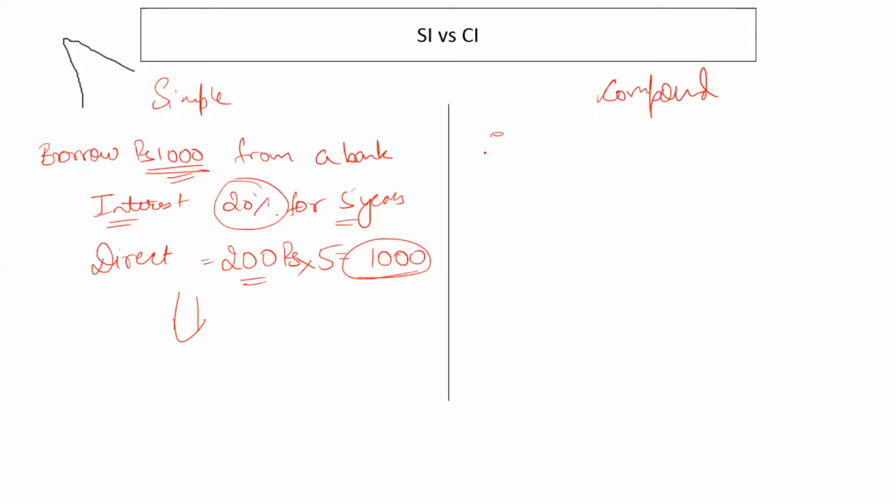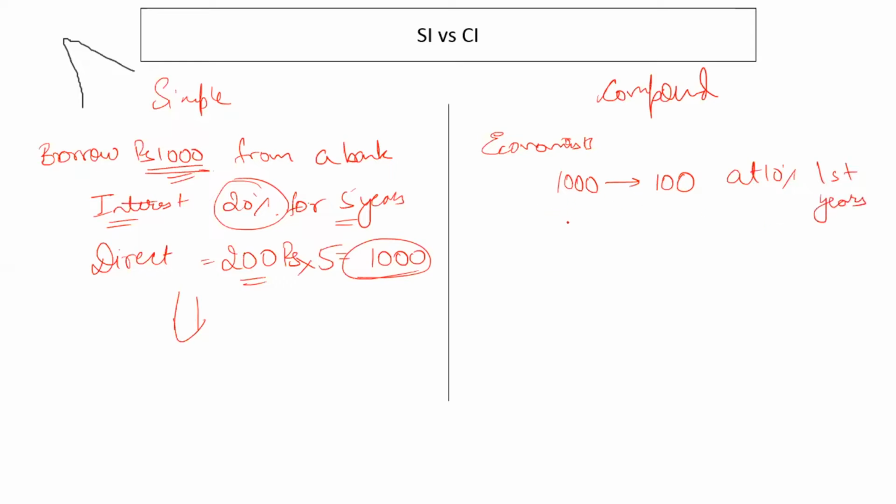Then economists thought that when we lend, let's say, 1,000 rupees to someone, right, and let's say they pay an interest of 100 rupees at 10% for the first year.